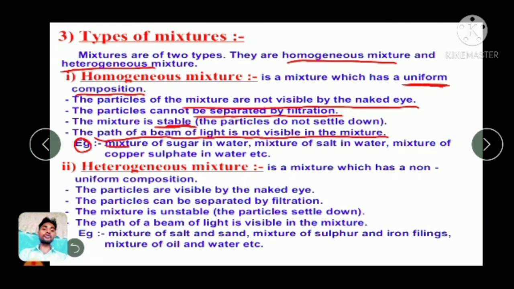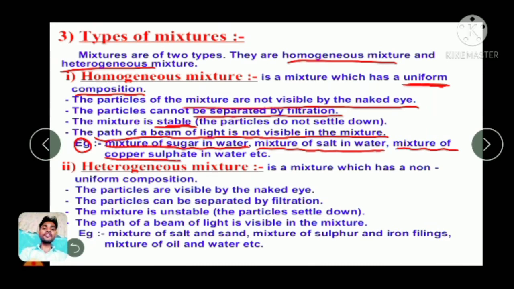So the first and most important example is sugar in water. When you mix sugar in water, you can't see the particles because it dissolves completely in the water. The other one is a mixture of salt in water. The same thing happens, because you can't identify whether it is a salt particle or a water particle.